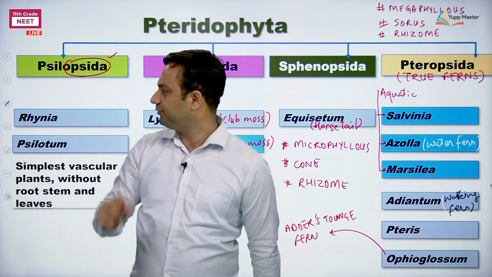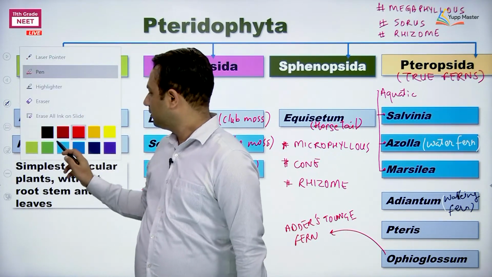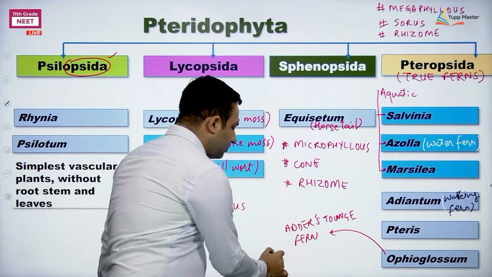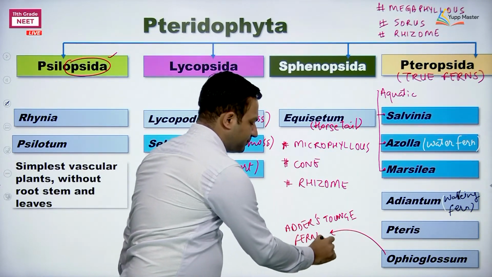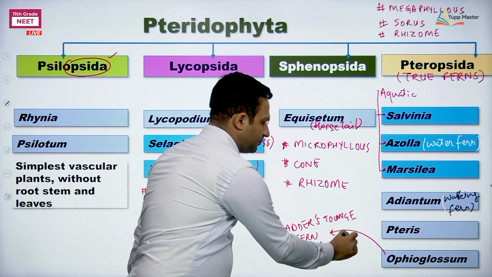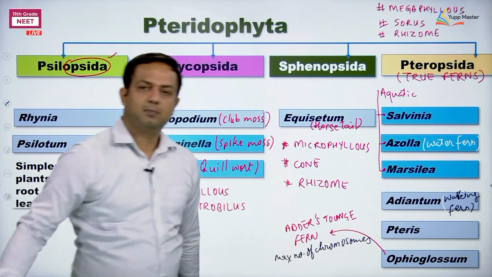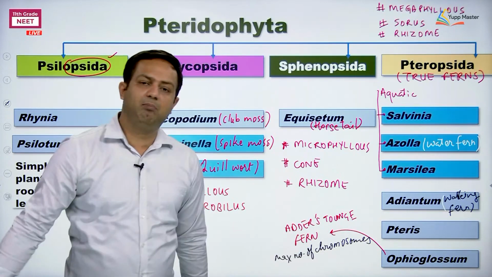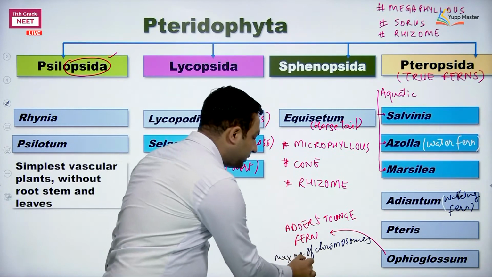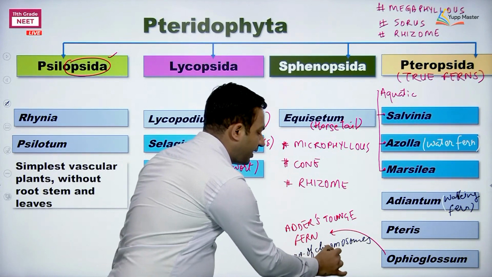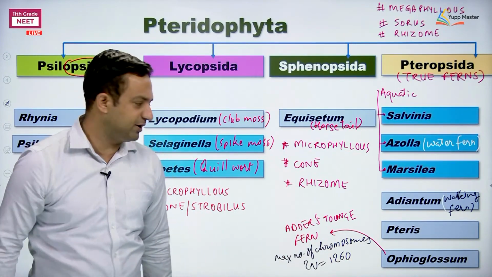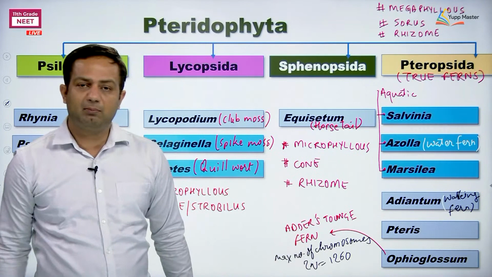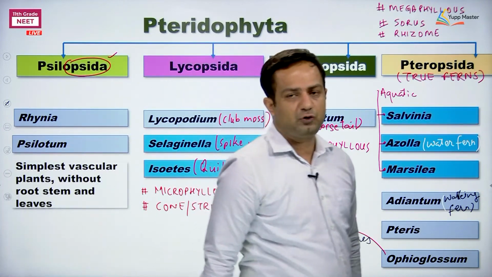Adder's tongue fern. And then the maximum number of chromosomes. Okay, this will be the maximum number of chromosomes. How many? 1260 chromosomes in the diploid cell. So that is why we need to remember the member called Ophioglossum.